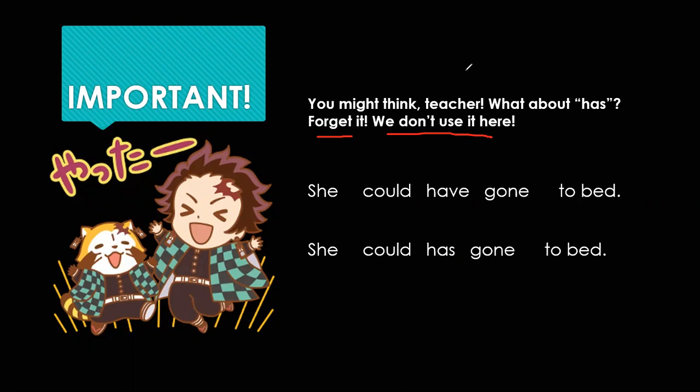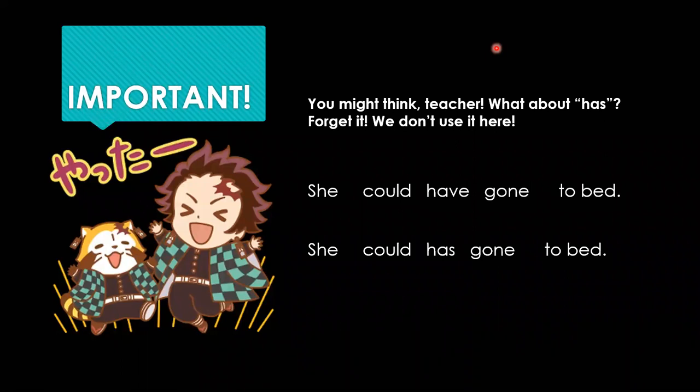All right. So if we use have, we are doing the correct thing. We're going to see smiley faces in our assignments the whole time. And just to prove the fact that you do use have with all of them, you just make sentences with them so you can check. Check the pronunciation, check how it sounds. Does it sound like it goes together? She could have, I could have, you could have, we could have, they could have, it could have, he could have. Do they not sound right? Yes, they do. And that's because we use could have with all of them.